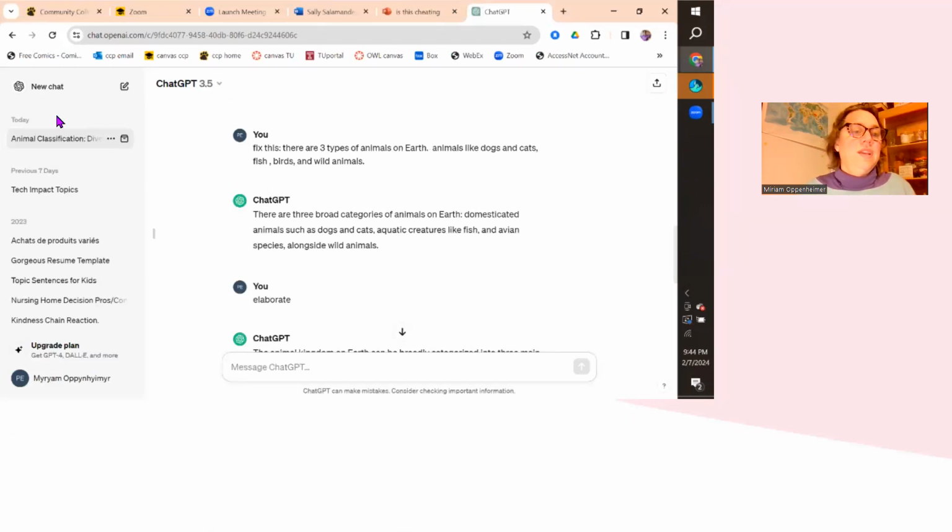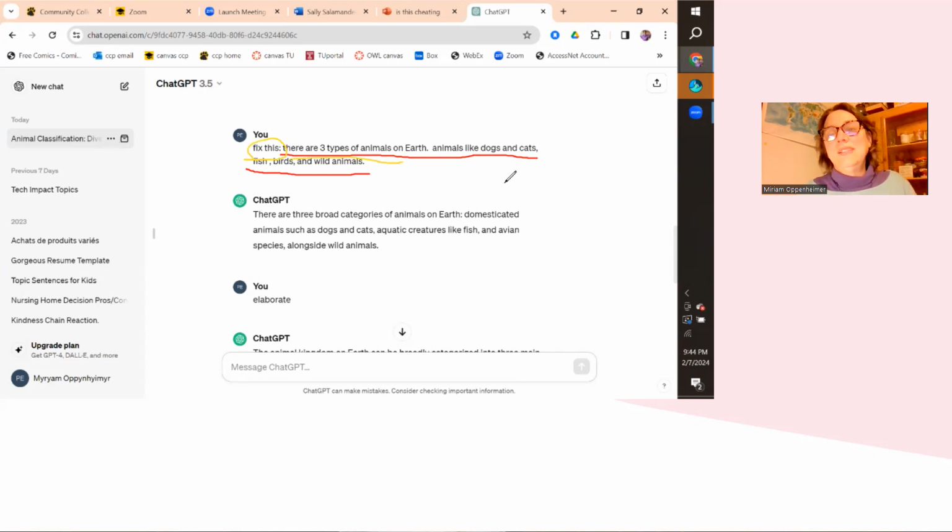All right, here we used ChatGPT again, and the student wrote this: fish, birds, and wild animals, and it told ChatGPT, fix this, right? Fix this, and here's a pretty bad sentence, right? This isn't even a sentence right here. And so it wrote this. It is good. It still has the problem of these are not 3 categories, right? This is 4 categories.